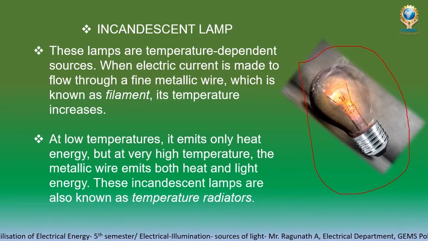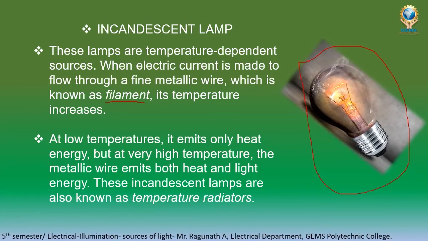Here what is happening, we pass the electric current through the fine metallic wire. We call that the filament. Okay, that is also like a conductor, like a wire, but it is very thin, and yet it will be very strong.